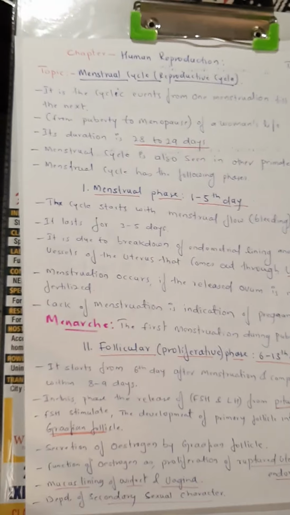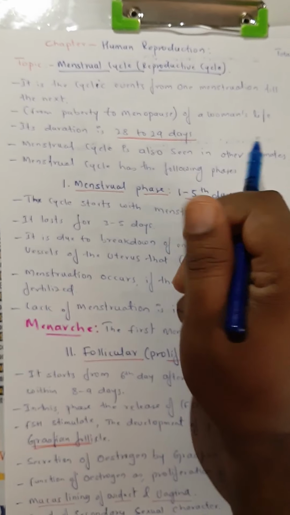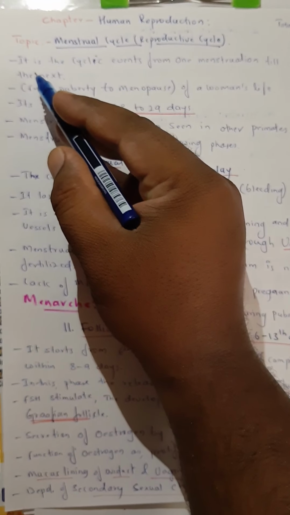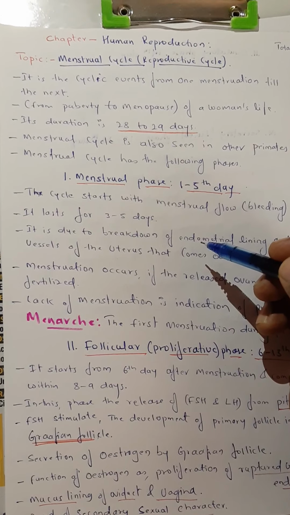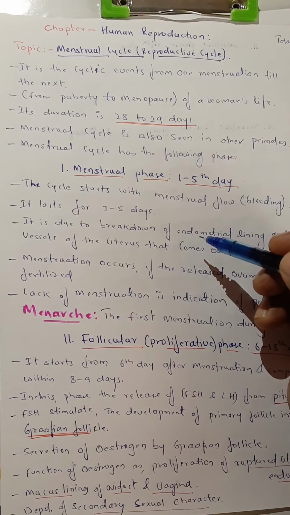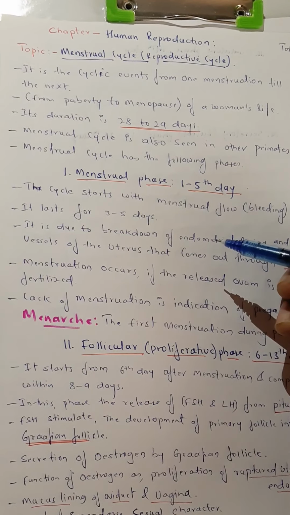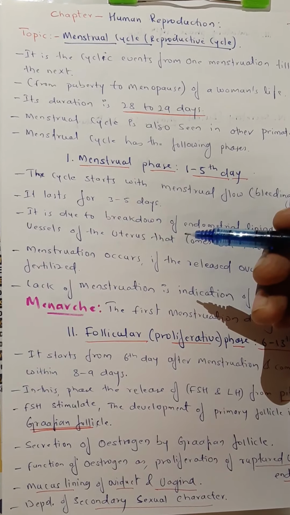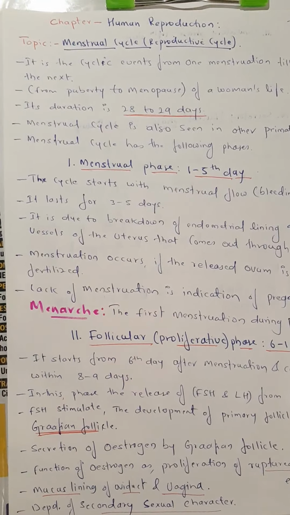So dear students, our topic today is menstrual cycle. See, menstrual cycle is nothing but the reproductive cycle. In females, there are certain cyclic events in the reproductive tract, in the reproductive system. Those events are repeated in different phases over certain days. Hence, we consider it a cycle.